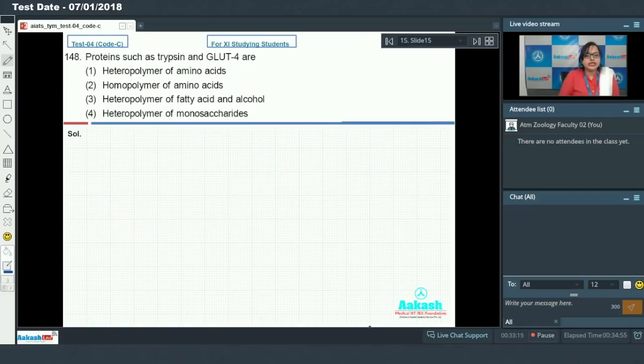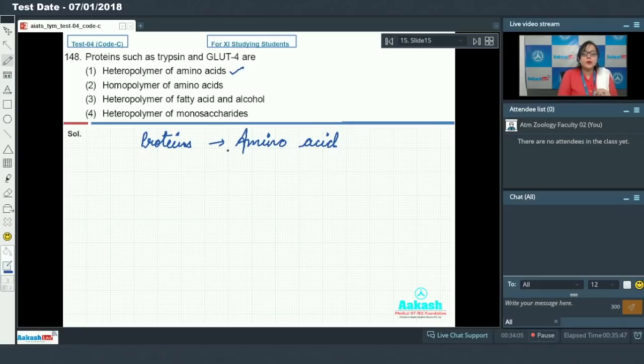That is question 148. Proteins such as trypsin and GLUT4 are. So proteins, you all know that they are made up of amino acids. So let's see our options. Option first, that is heteropolymer of amino acid. Heteropolymers are the polymers which are made up of different monomeric units, and you know that there are 20 different types of amino acid which make up a protein. So proteins are heteropolymers of amino acid.